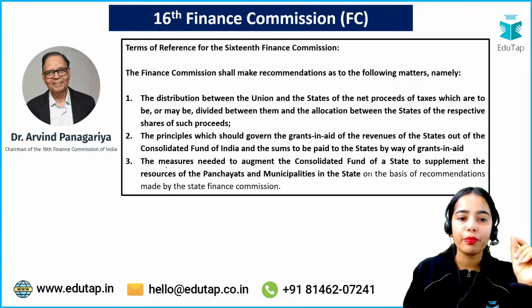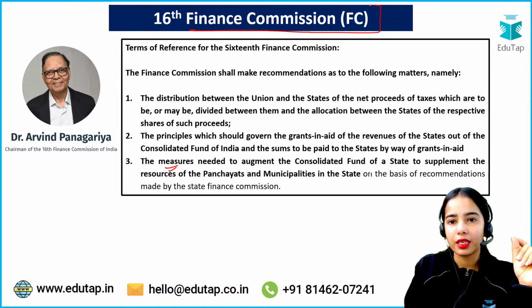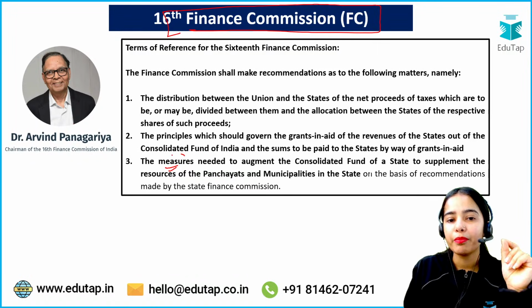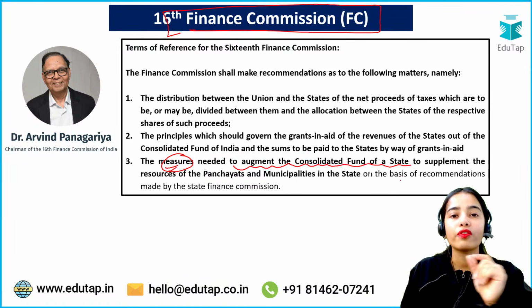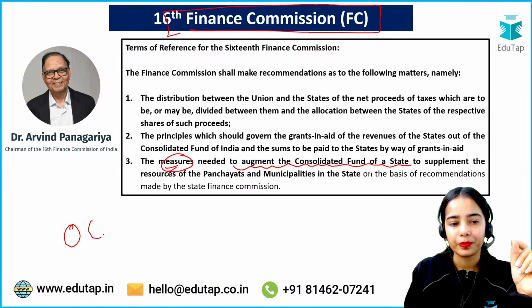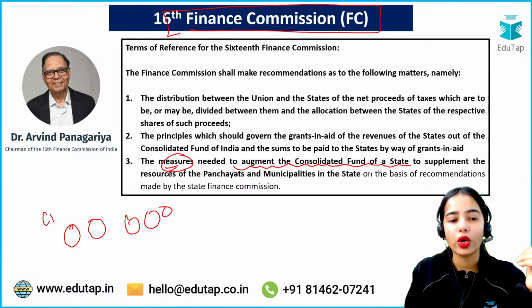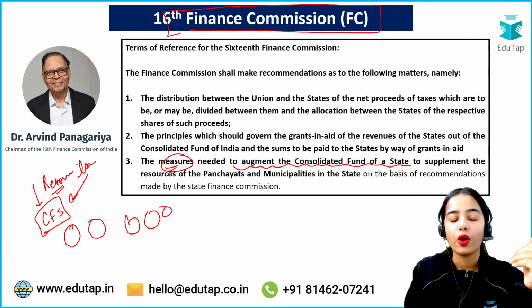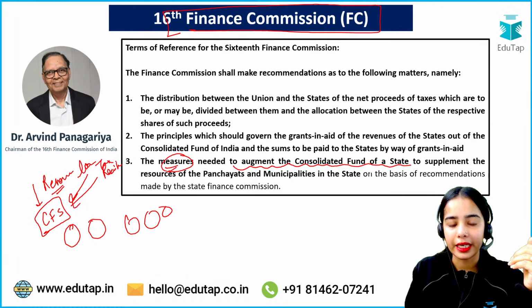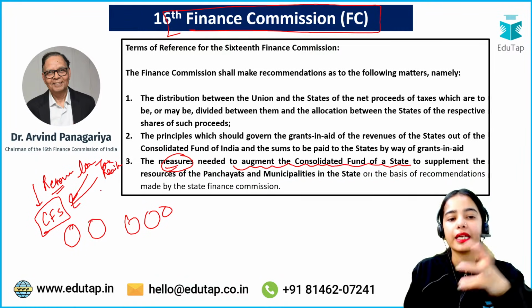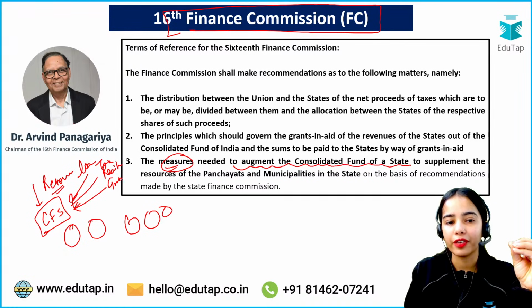Okay, now the Finance Commission also recommends the measures needed to augment the consolidated fund of a state. So the states have a consolidated fund of state in which they keep their resources, the loans that they are taking, the receipts that they are getting, the tax receipts, the SGST that they are getting, or the grants that they are getting from the government.